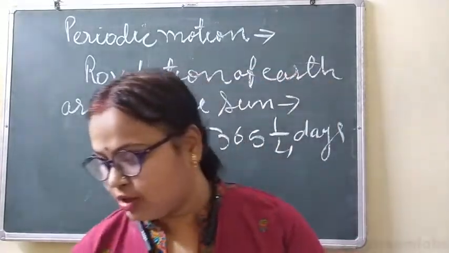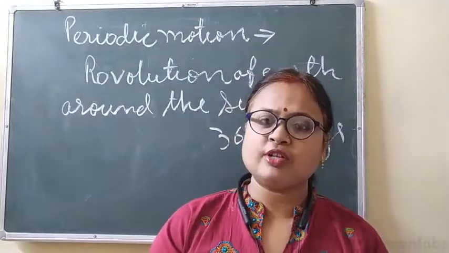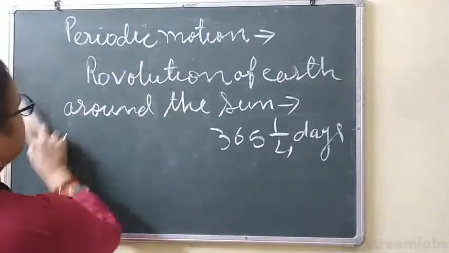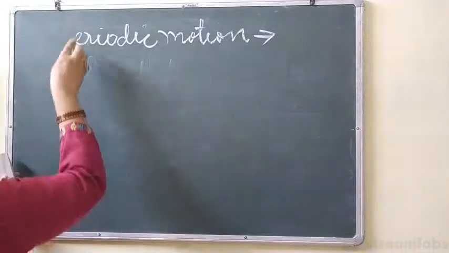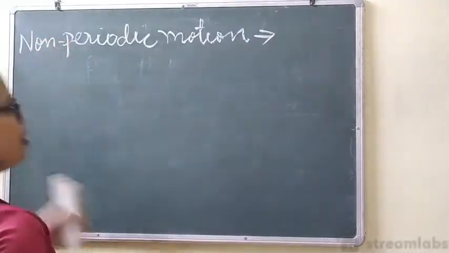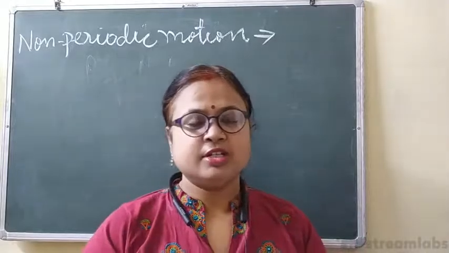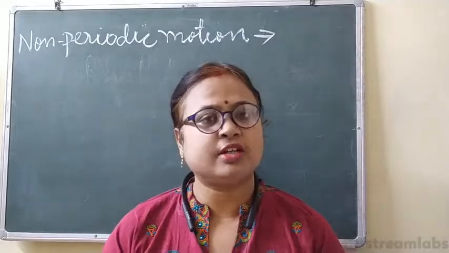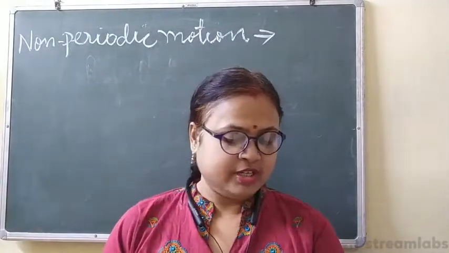Now, next is non-periodic motion. The opposite of periodic motion is non-periodic motion. So what will be the definition of non-periodic motion? Just the opposite of periodic motion: the motion which does not repeat itself after a fixed interval of time is called non-periodic motion.